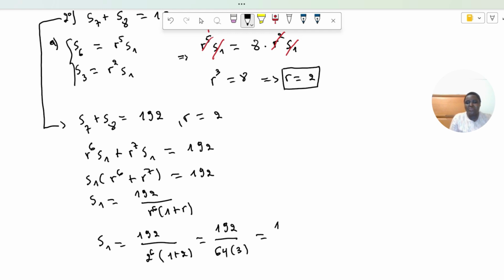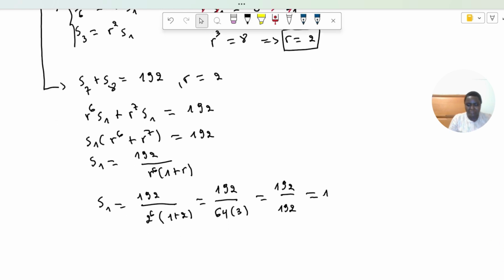So this is equal to 192 over 192, which is equal to 1. So we get the first term to be equal to 1.